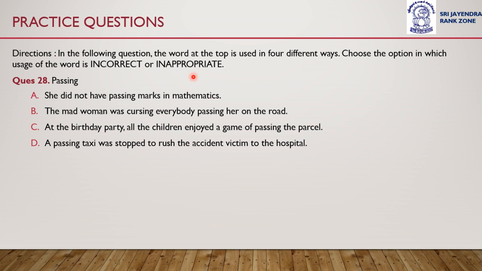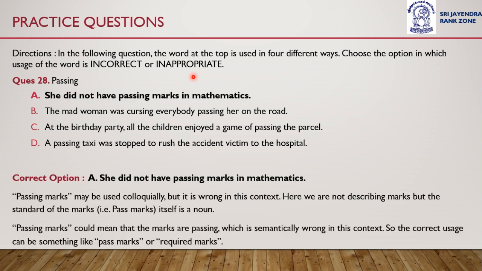So the correct answer to this is option A. She did not have passing marks in mathematics. Passing marks may be used colloquially, but it is wrong in this sentence. Here we are not describing marks but the standard of the marks, that is pass marks itself, which is a noun. Passing marks could mean that the marks are passing, which is semantically wrong in this context. So the incorrect usage can be something like pass marks or required marks.